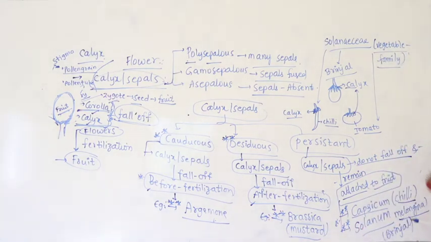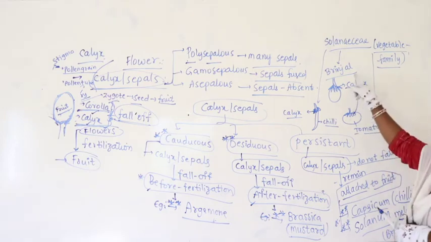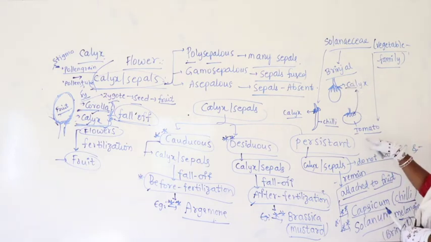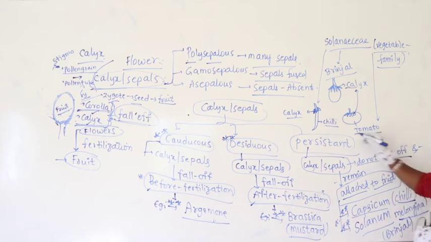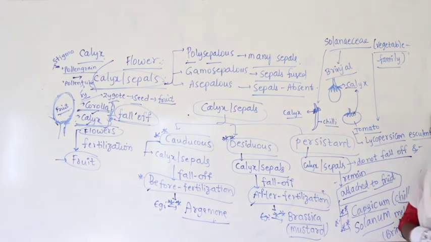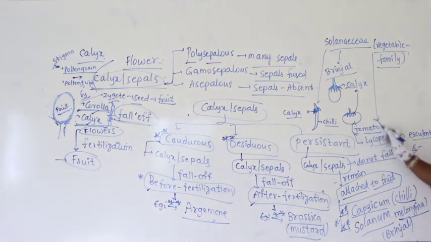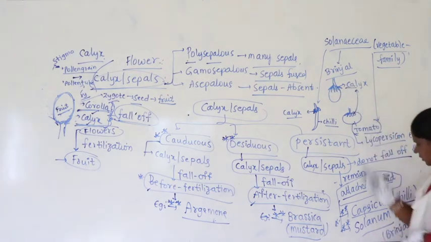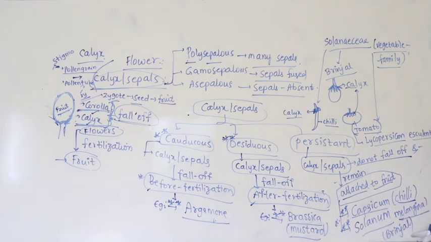Okay, so what is the brinjal scientific name? Solanum melongena. What is the tomato scientific name? I think I gave you this in the previous classes, right? Lycopersicum esculentum. It is commonly called tomato. Similarly, brinjal, I wrote this, Solanum melongena. It is commonly called brinjal. Capsicum frutescens is commonly called as what?